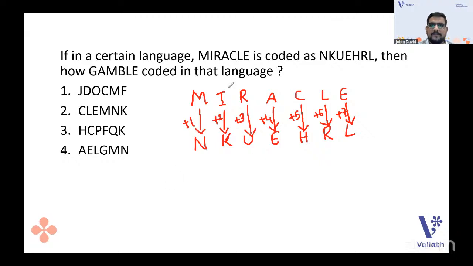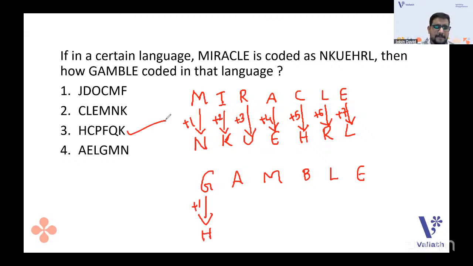So what will be with GAMBLE? G, what is the first one? The first letter will be +1, so it will be H. Is there any option starting with H? Easy, only one option with H. That will be the answer. Don't look for the rest; that is a strategy. Don't waste time. HCPFQK will be the option.